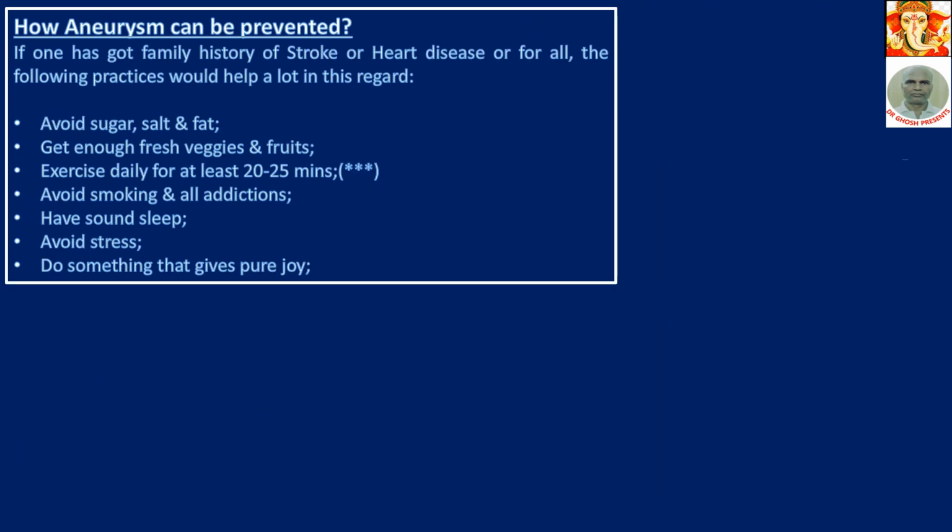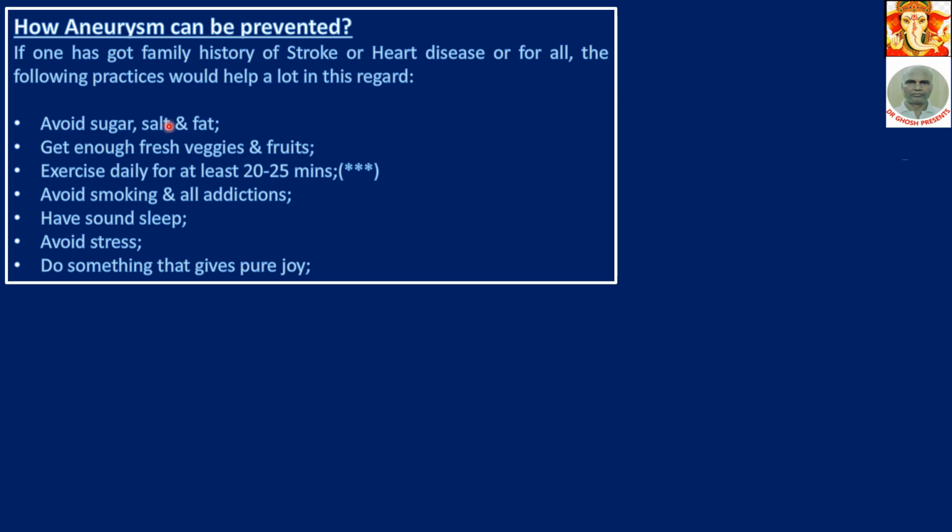How can aneurysm be prevented? If one has a family history of stroke or heart disease, or for all, the following practices would help a lot. One who has a family history of stroke or heart disease must practice it. Over and above, anyone can practice this to avoid aneurysm.